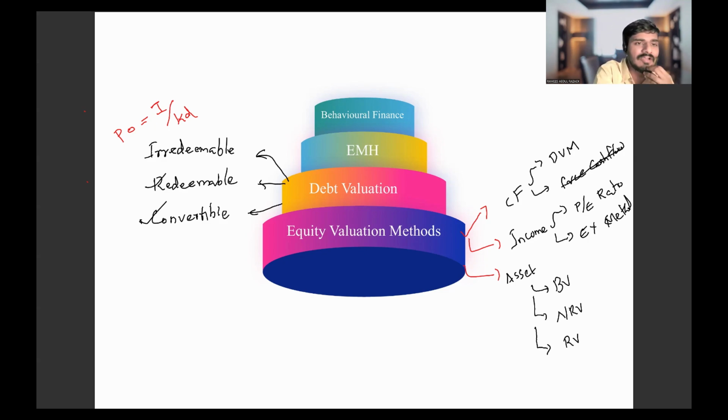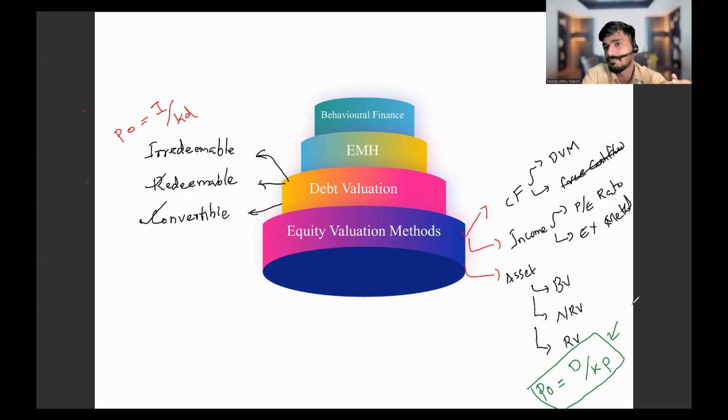So you also have to find the market value of what? Preference shares. The market value of preference shares will be P0 equals D by KP, where KP means the cost of preference shares. This is the market value of preference shares. Anyway, let's talk about the efficient market hypothesis.